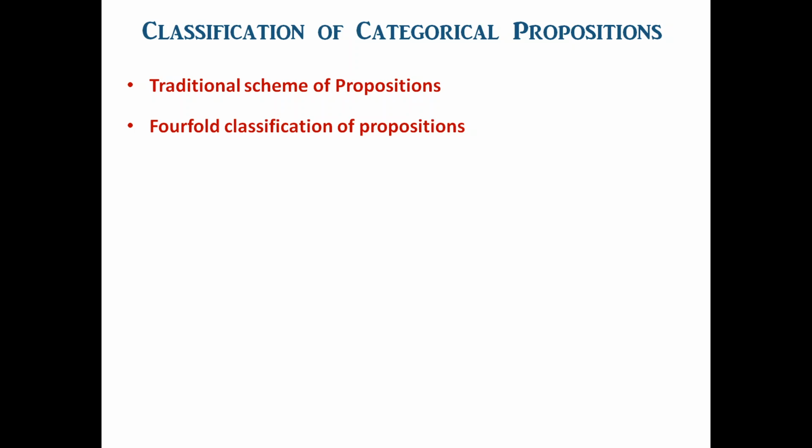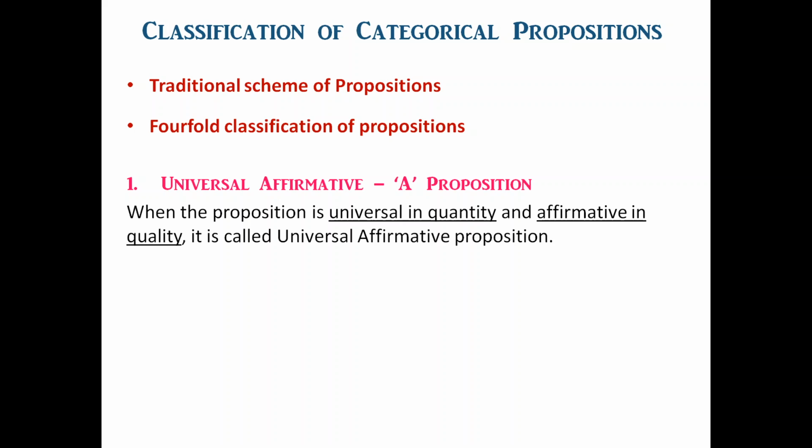Let us see the classification. First one, universal affirmative. It is also called the A proposition. When the proposition is universal in quantity and affirmative in quality, it is called a universal affirmative proposition.